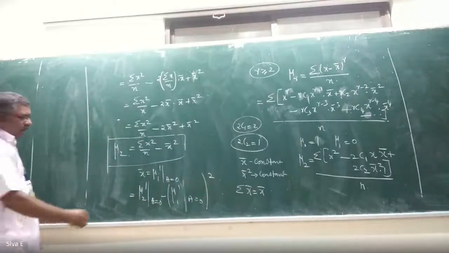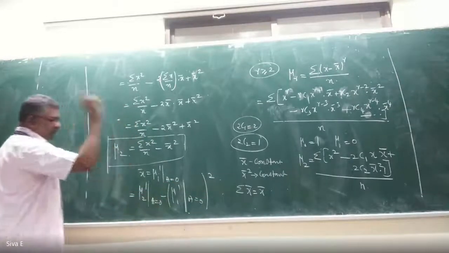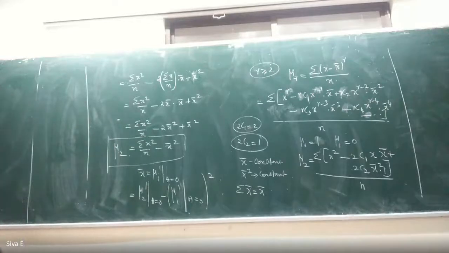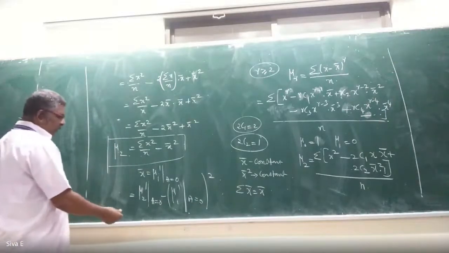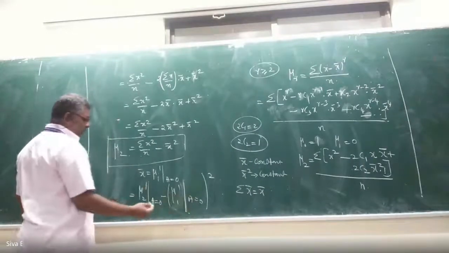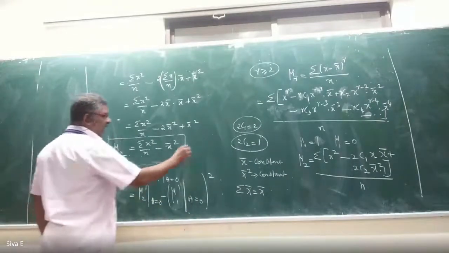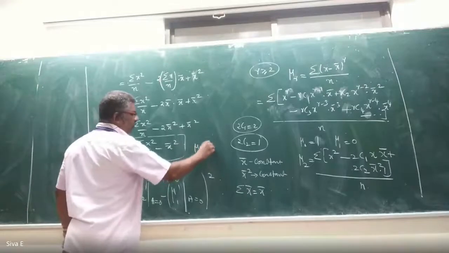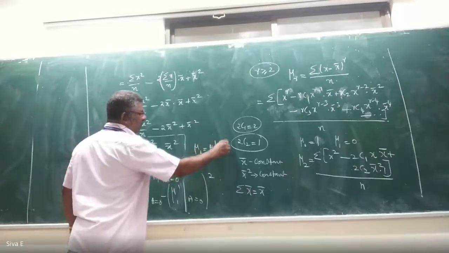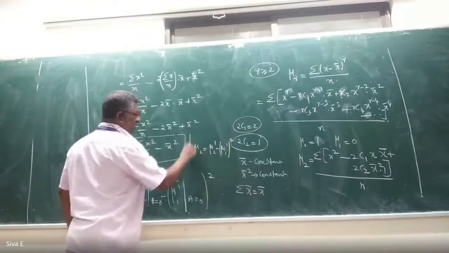Every time there is no need to write a equal to 0. Simply, in general, mu 2 equals mu 2 dash minus mu 1 dash whole square.